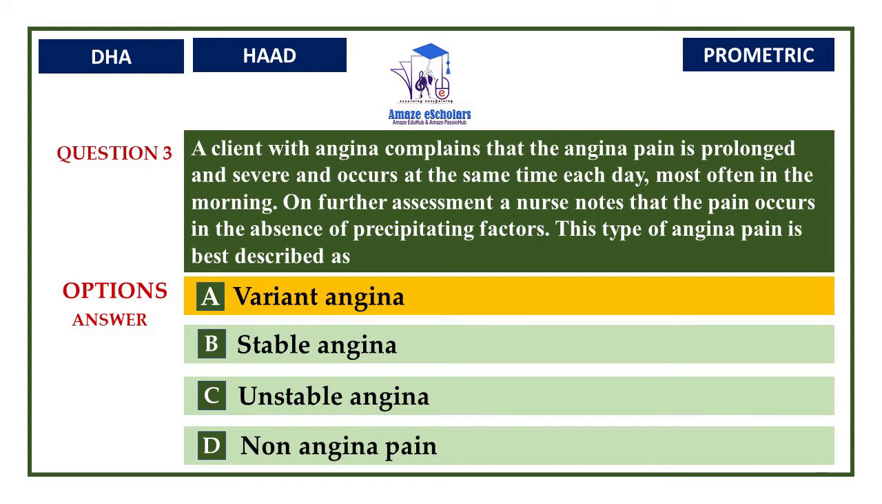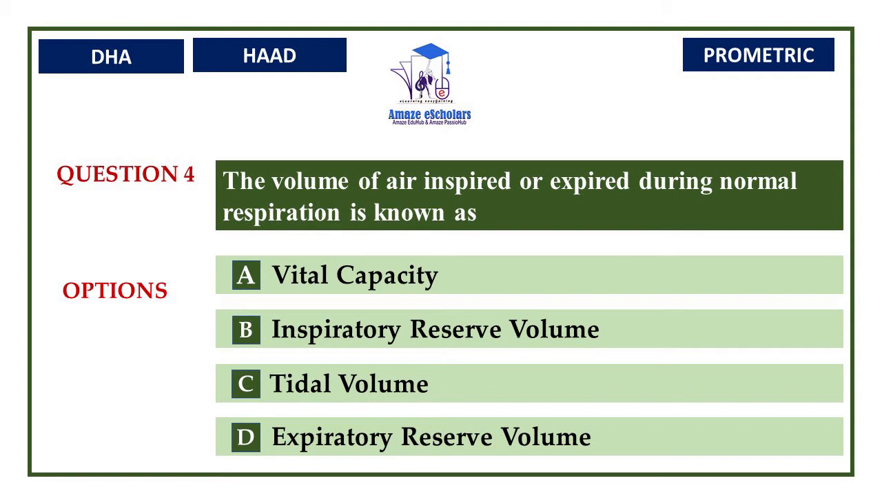Here ends question 3. Question number 4. The volume of air inspired or expired during normal respiration is known as option A, vital capacity, option B, inspiratory reserve volume, option C, tidal volume, option D, expiratory reserve volume. The correct answer is tidal volume. Normal human adult tidal volume is 500 ml, and for an average healthy female it will be approximately 400 ml. Here ends question number 4.